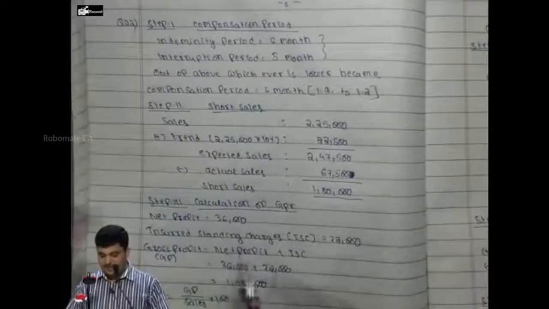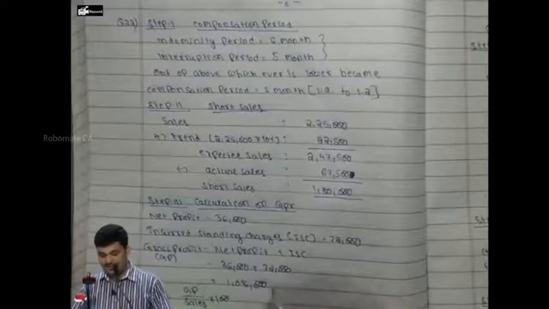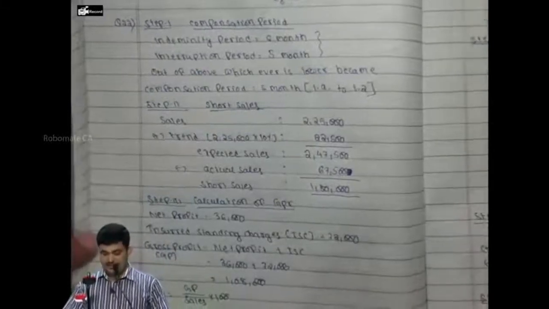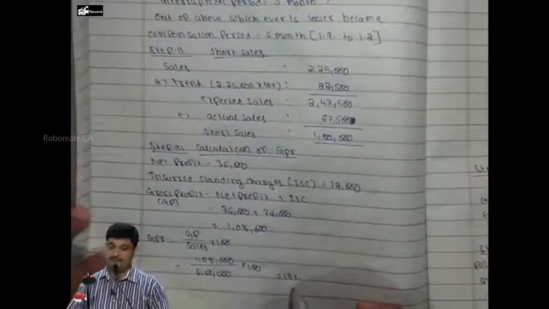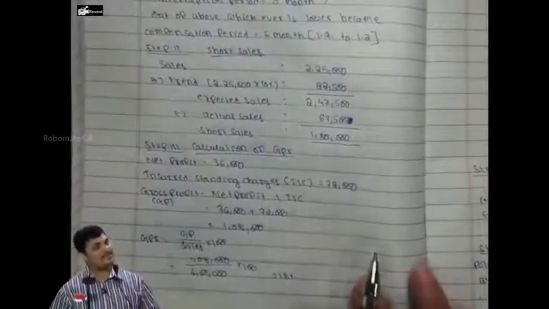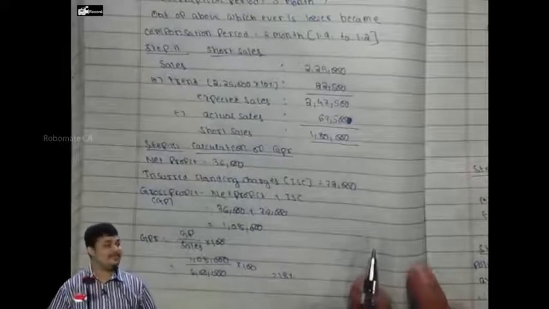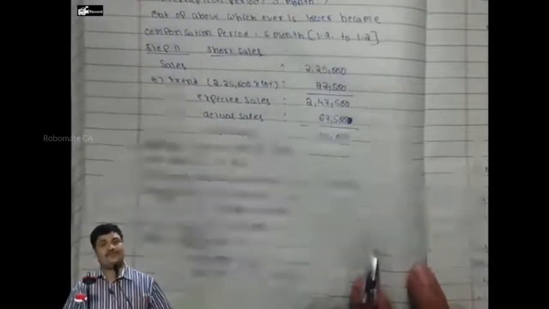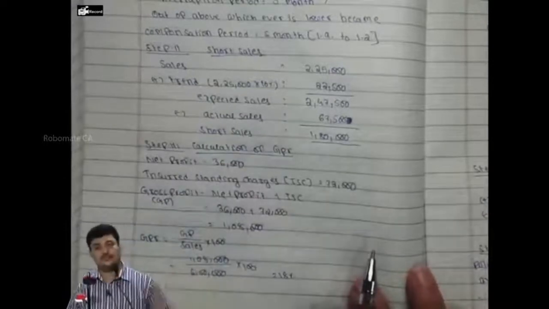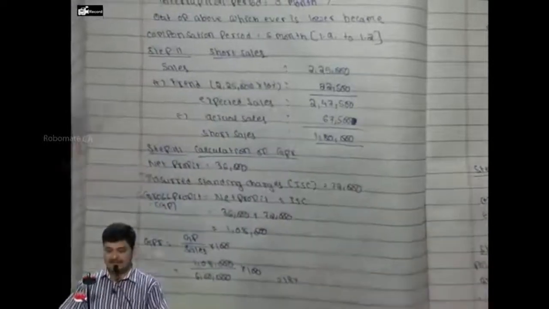GPR: net profit plus insured standing charge, 36,000 plus 72,000, is 1,08,000. GPR equals 1,08,000 by 6 lakhs into 100, you are getting 18%. This 18% is the GPR of which year? Previous year. Now, if no information is given on previous year GPR, we will assume it as the current year GPR.